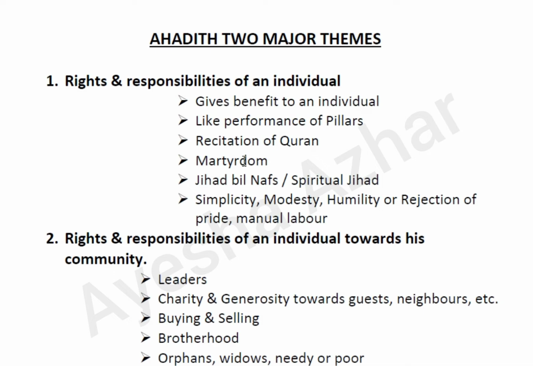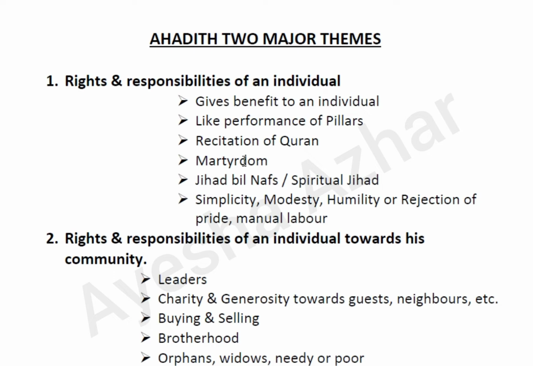For instance, the performance of spiritual jihad or jihad bil nafs: when you are staying away from evil things and you are more into the performance of your religious obligations and your social duties. That means you are living a simple life, being modest and humble, not showing arrogance towards others, and most importantly your way of living is through hard work and manual labor, and you are earning through legal means.